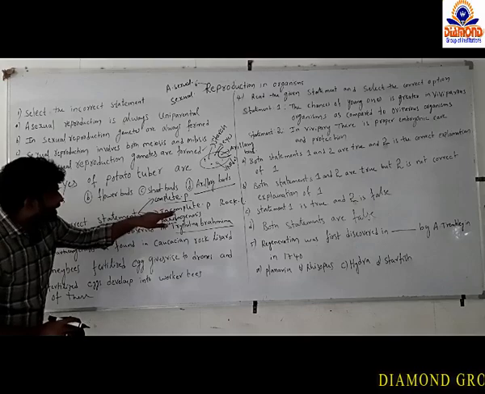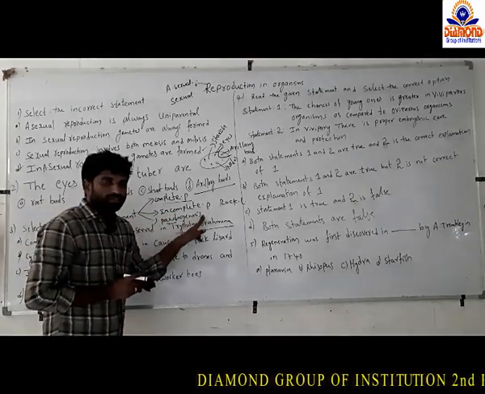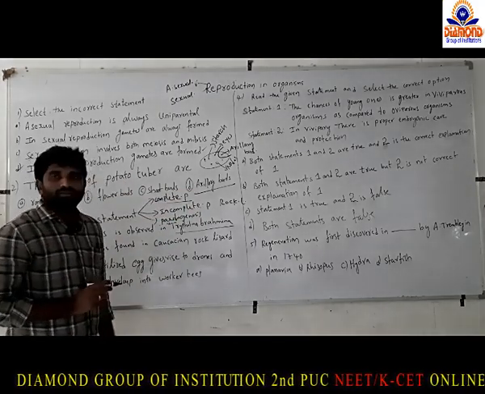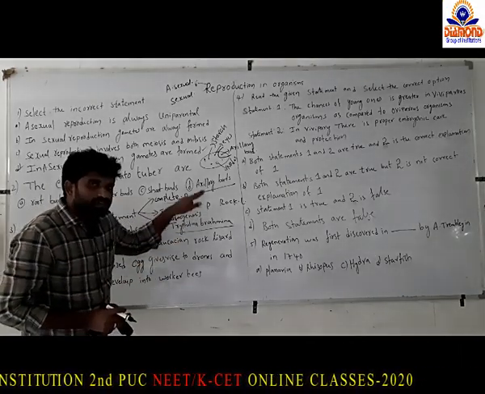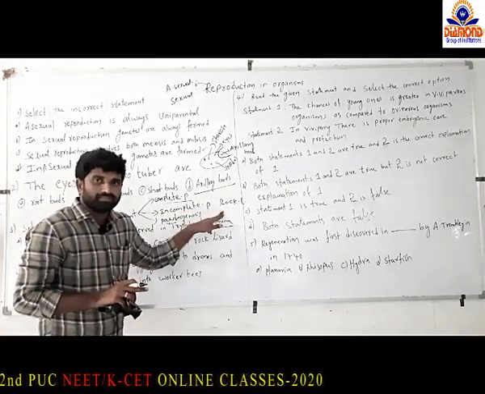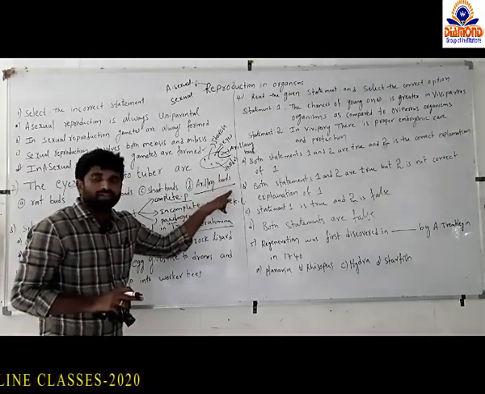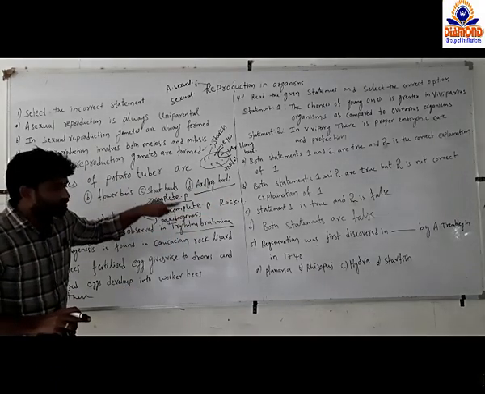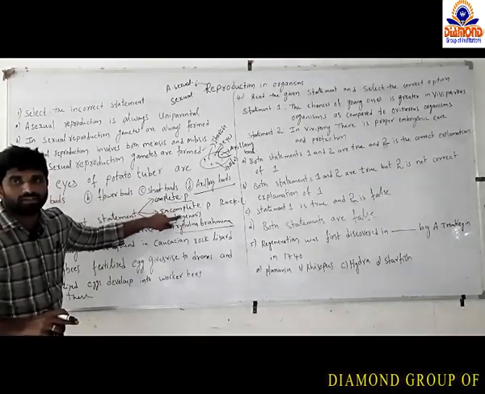Coming to incomplete parthenogenesis, two mechanisms take place. One, new individuals are formed parthenogenetically, and the other, new individuals are formed by reproduction. So here two mechanisms take place, and new individuals are formed in two ways. So we call it incomplete parthenogenesis.